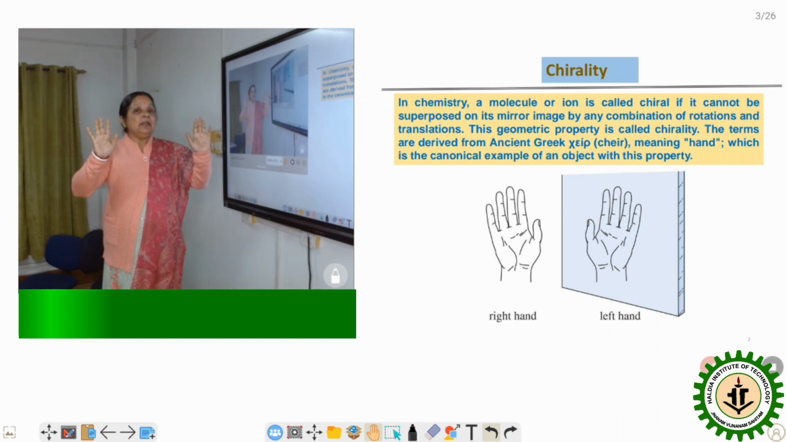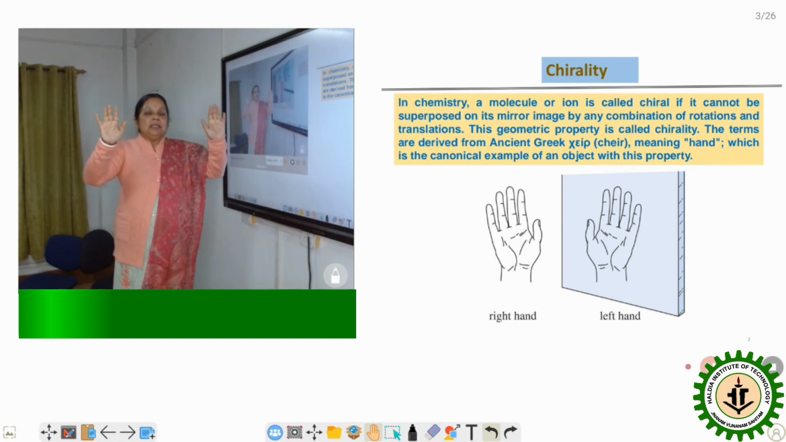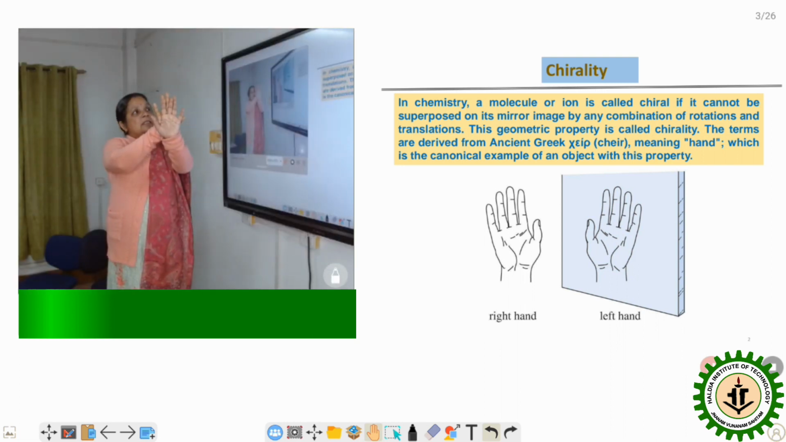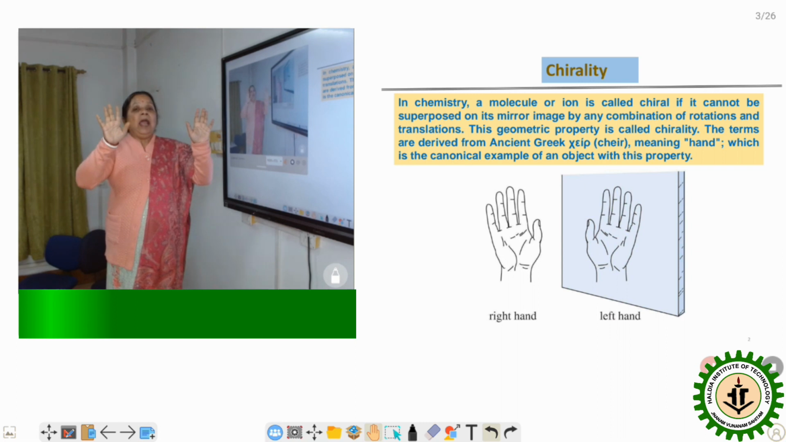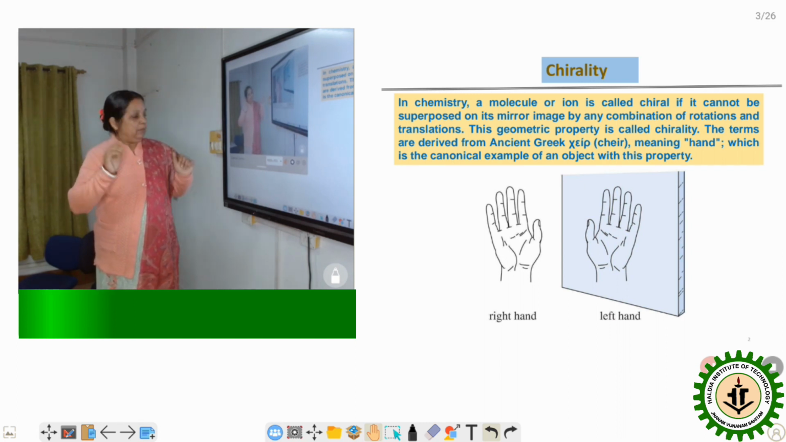As I told in my first lecture, if I take one mirror, then that is a mirror image of each other. Now if I want to superimpose them, they are not superimposed on each other. So we can say that left hand and right hand, their relationship, they are chiral, and they generate non-superimposable mirror images.